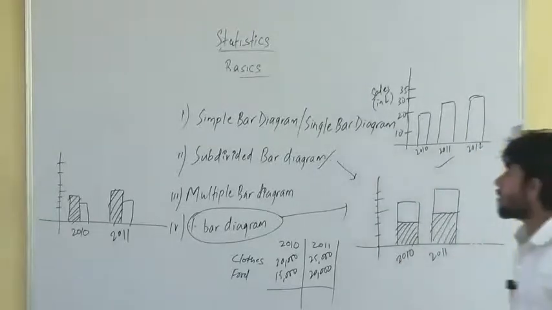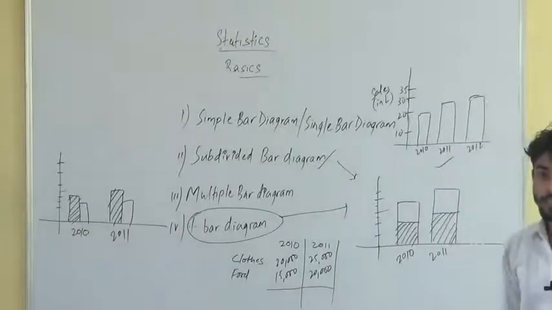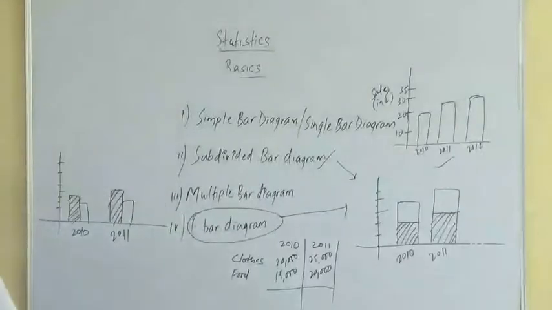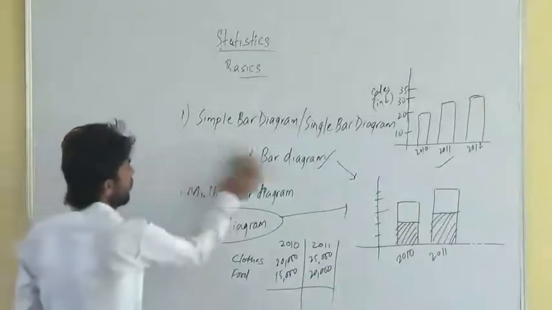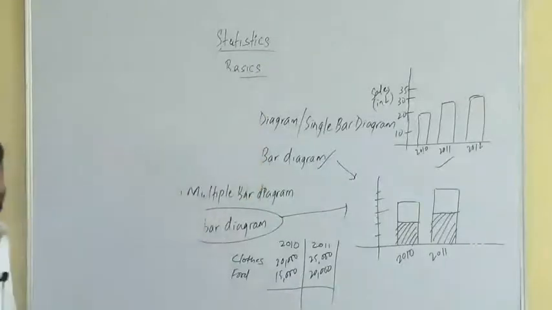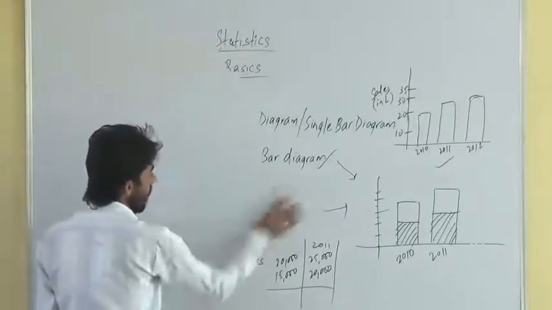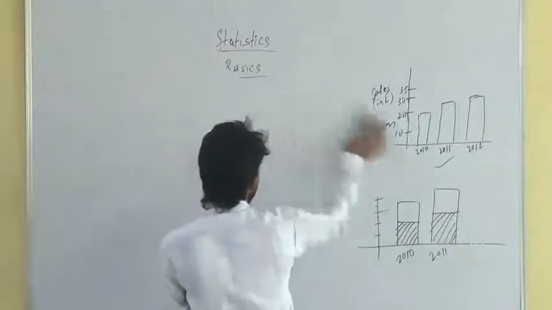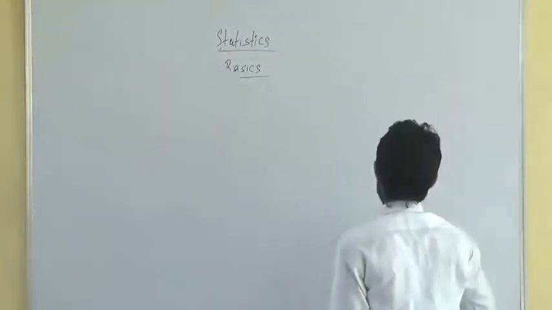Now, there is one more representation of data by graphical method. What was that? Pie chart, that is a pie diagram or angular diagram. What is that pie chart now? Again, they will not ask you to prepare a pie chart or pie diagram in the examination. They will ask you to find out some degrees, some central angles it is called.